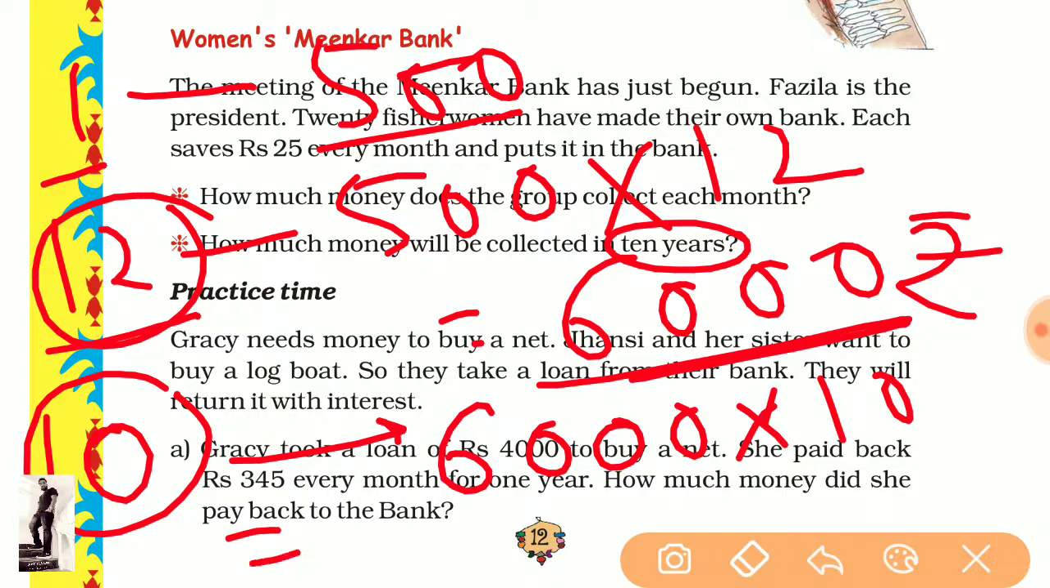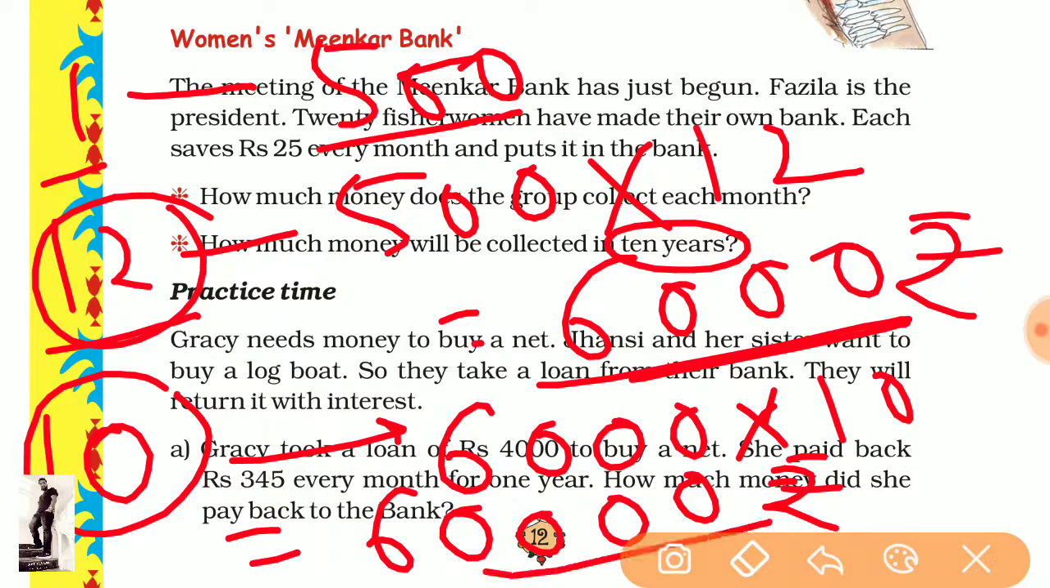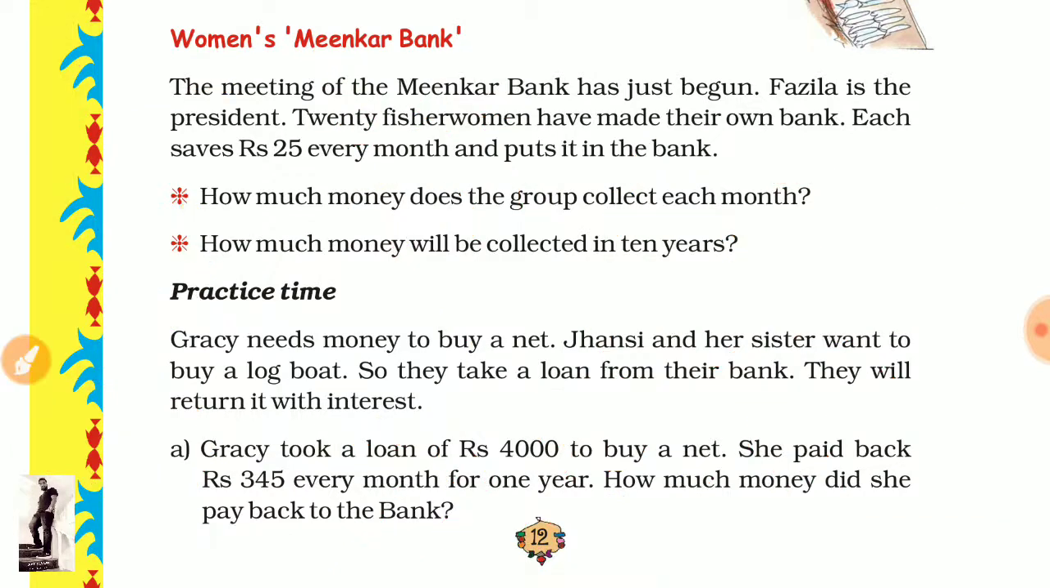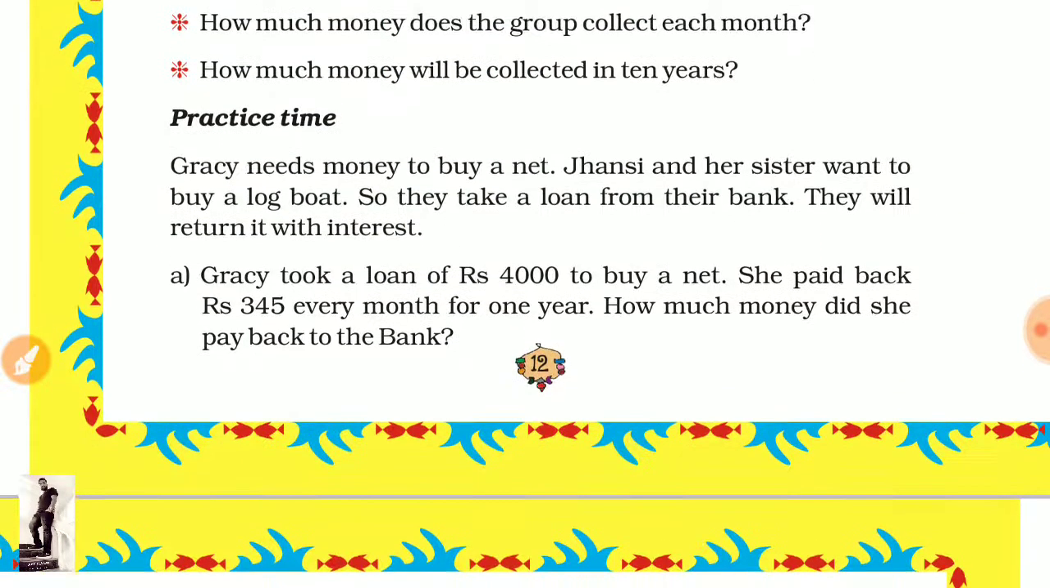So if we multiply, this is 10, 20, 30, 40, and there remains 0. So the saving for the 10 years is 60,000 rupees only. Okay, this is your answer. Now come to the practice.